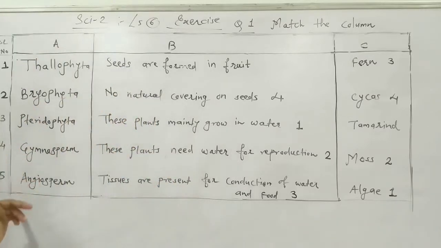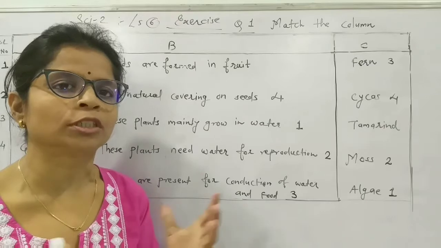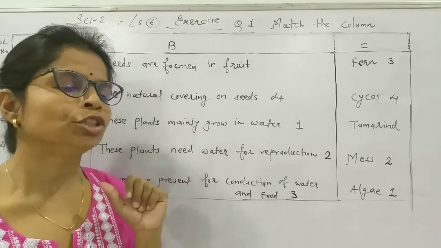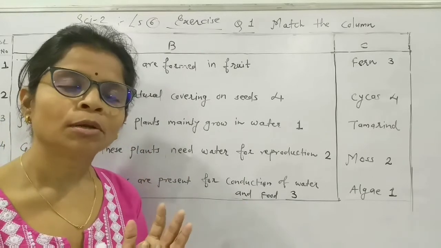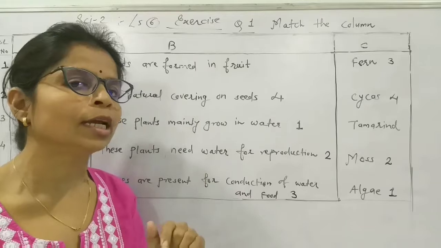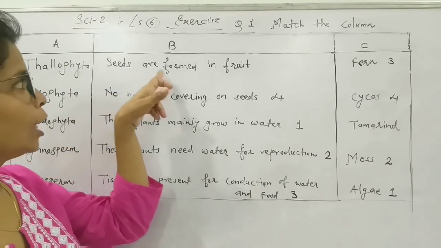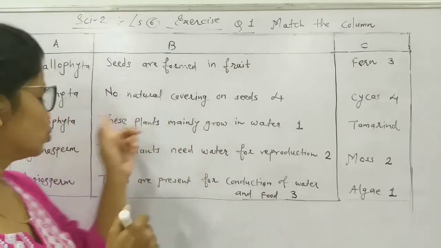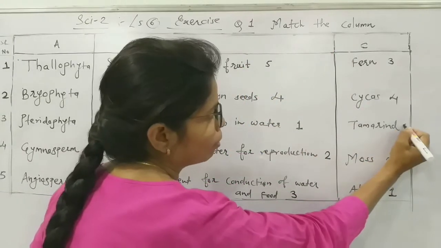Next is angiosperm. Again a major group which comes in phanerogams. One was gymnosperm, another is angiosperm. So angiosperms have seeds, but the seeds are covered. They are not open like gymnosperm. So the seeds are formed in the fruit, which means seeds are covered with fruit. So keep number 5 and tamarind is the example.